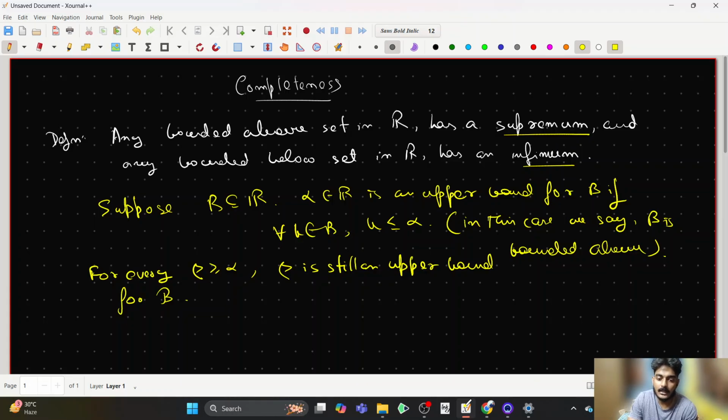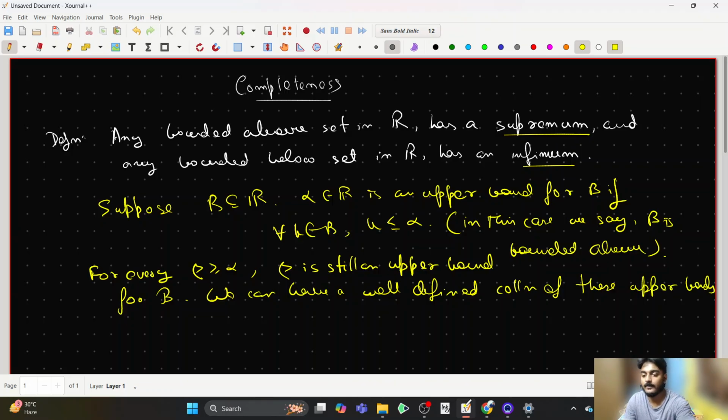Therefore, I can consider a collection of all these upper bounds, which is ordered: you can start with the element alpha and keep taking real numbers greater than or equal to alpha. So we have a well-defined collection of these upper bounds.